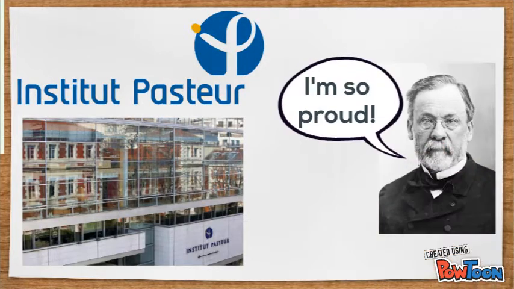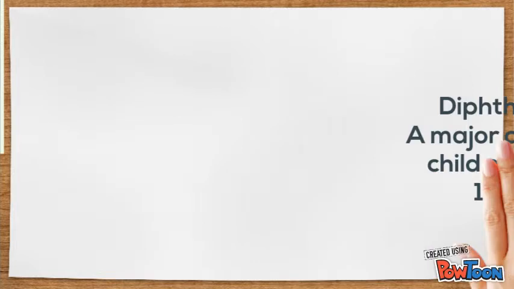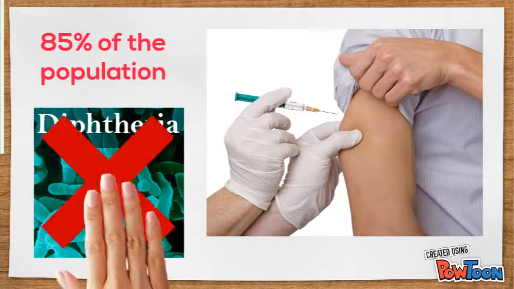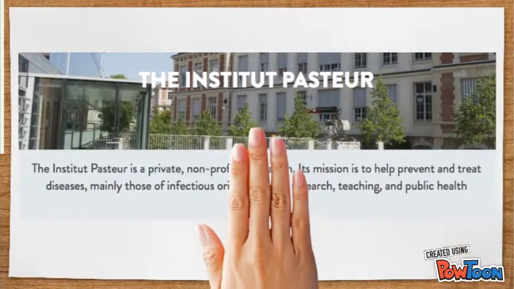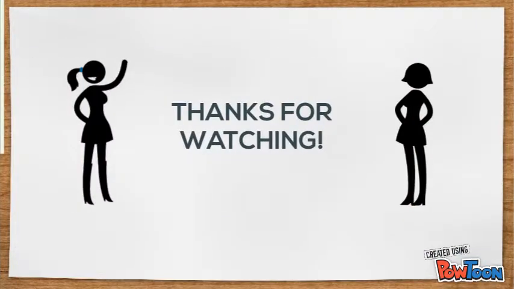He also has a school named after him, the Pasteur Institute. It was opened in 1887 to continue research on infectious diseases. They were responsible for a breakthrough with diphtheria, a childhood killer, in 1888, which led to the immunization of about 85% of the world's population today. The Institute is still a private, non-profit organization whose mission is to help prevent and treat diseases.